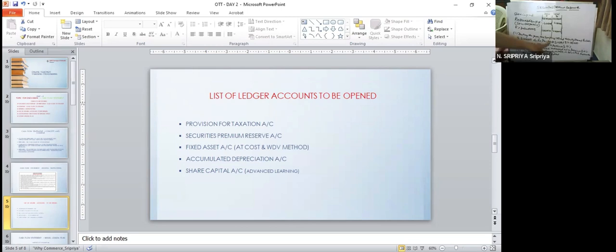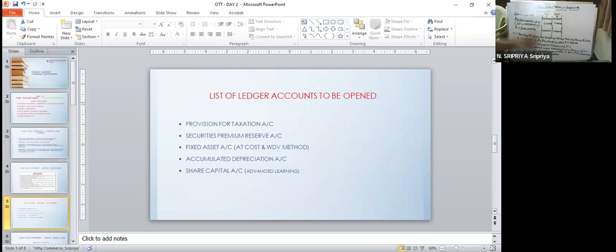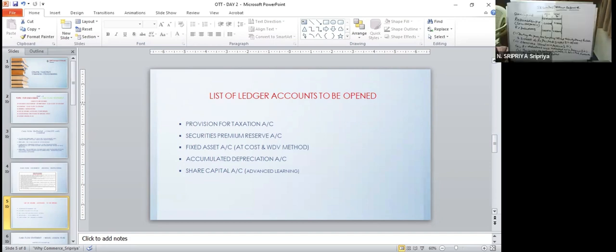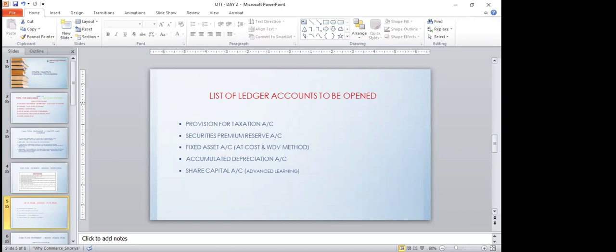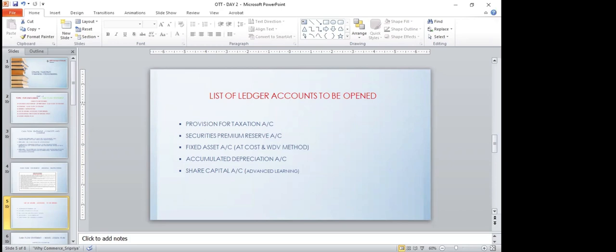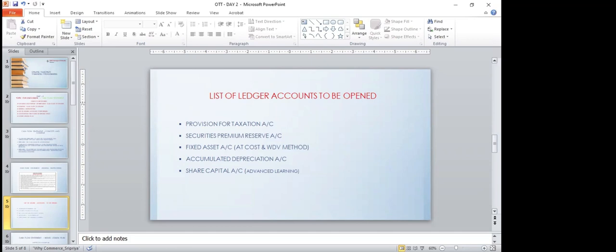So for the first one, we are going to prepare securities premium reserve account for these purposes, for covering up all these things. So during the year, the company issued equity shares for cash rupees 3 lakhs and for purchase of asset 2 lakhs. Shares were issued at a premium of 10%, whereas 8% debentures were redeemed at a premium of 10%. Then the company uses the balance available in securities premium account for writing off capital losses. So all the input required for securities premium is given here. Fine. So I'm just going to open securities premium reserve account.